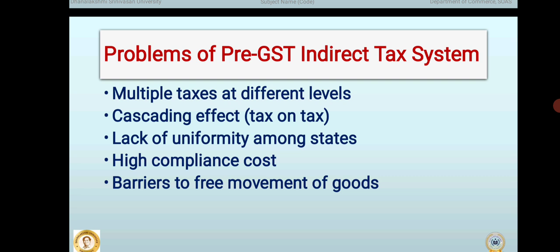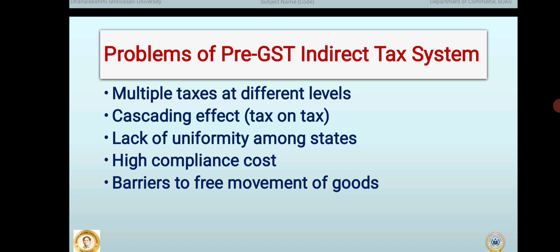Problems of the pre-GST indirect tax system. Before the introduction of GST, India followed a complex indirect tax system with many drawbacks. There were multiple taxes at different levels. The central government and state governments levied different taxes such as excise duty, service tax, VAT, octroi, and entry tax. This made the tax system confusing and complicated for businesses.